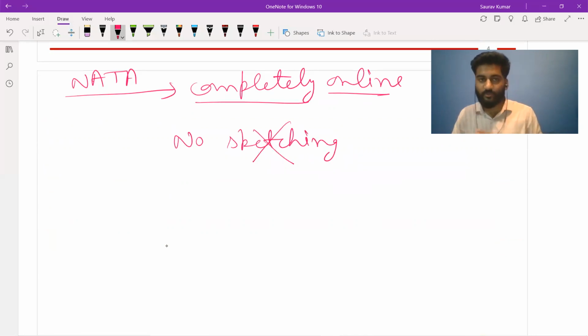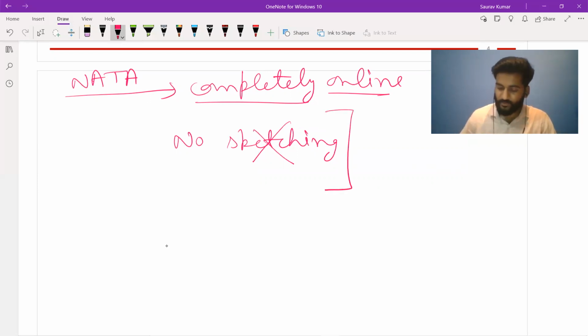But that doesn't mean you need not to prepare for NATA, because what happens is they won't ask you to draw something, but they can ask you questions related to this sketching and drawing. Like they will not ask you to draw a 3-point perspective, but they can show you an image and they can ask you which point of perspective is there in the image. So you need to prepare for the concepts as well.